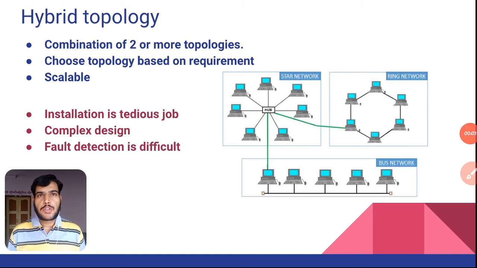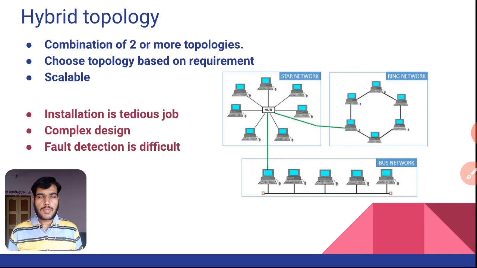The last type of network topology is hybrid topology, which is nothing but the combination of two or more topologies. In this figure, you can observe we have implemented ring topology, star topology and bus topology, and I am going to interlink all those topologies separately to form hybrid topology. So this kind of topology we can choose based on our requirement. Depending upon how we want to implement the geometric representation, we can select these kinds of topologies. And this is scalable. Suppose I want to increase or decrease the network size, it is easily possible in hybrid topology.